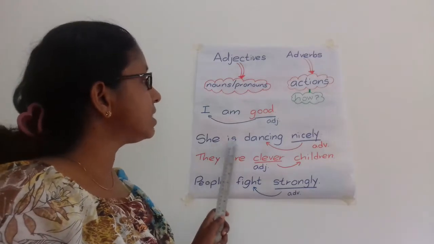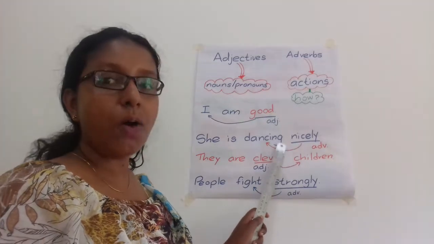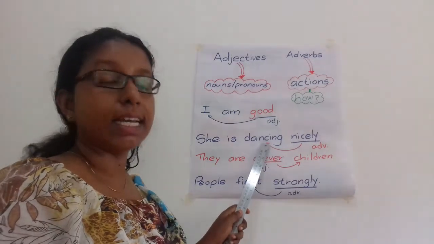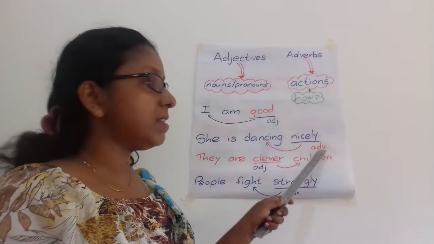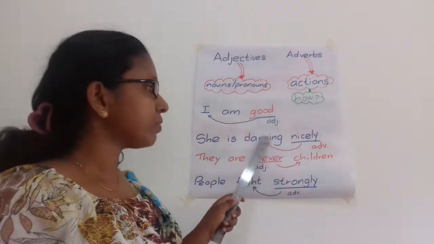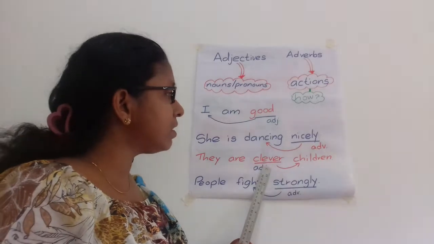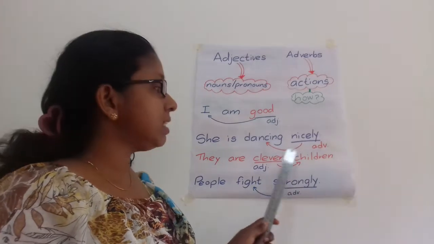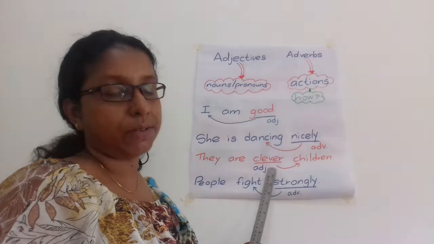Here, she is dancing nicely. She is dancing. How? We have to describe the action of dancing. Nicely. So nicely is an adverb because it is describing the action dancing. Then, they are clever children. We use clever for describing children, a noun. Since we are describing a noun, clever is an adjective.